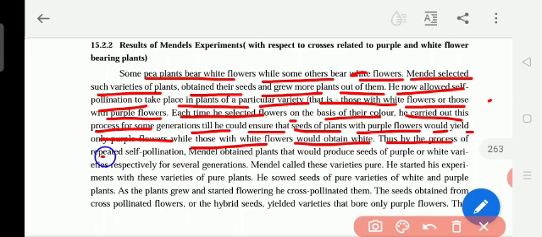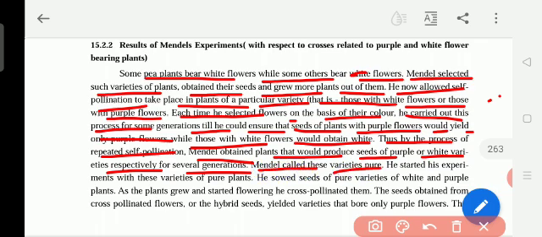So by the process repeated by self-pollination, which takes place naturally, white flower plants can only give white flower plants and purple color plants can give only purple color plants. But afterwards Mendel obtained plants that would produce seeds of purple or white varieties respectively for several generations. For so many generations he allowed self-pollination to take place and he observed that the same characters were coming out. And Mendel called these varieties pure.